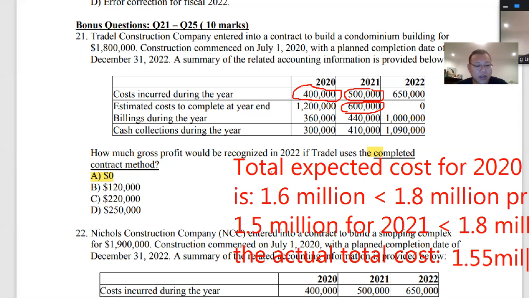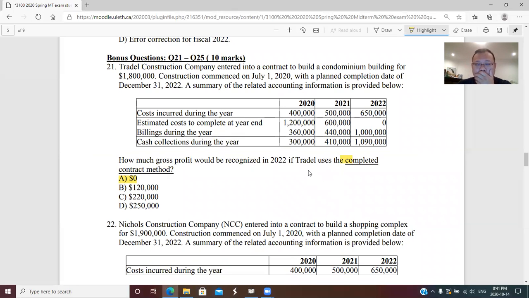If it's not an onerous contract, then if you use the completed contract method, you are going to recognize the gross profit at completion, in 2022. So in 2022, you recognize the entire amount of the gross profit of the contract.